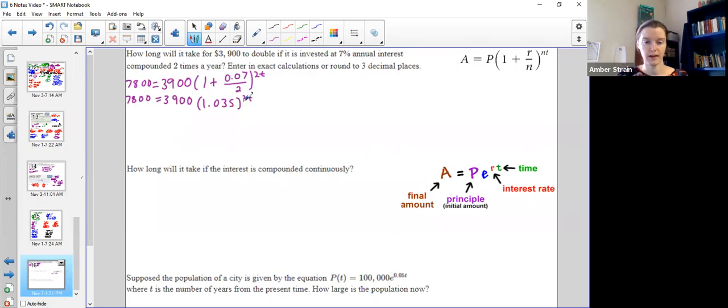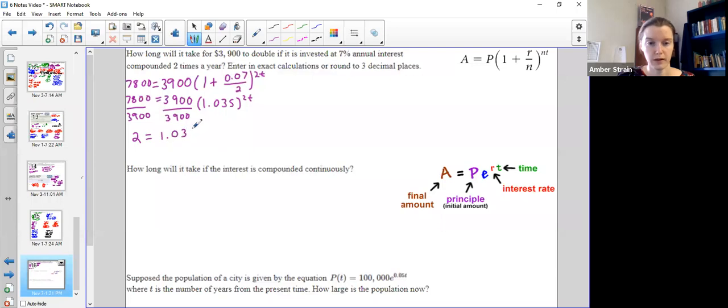Without knowing the time t, I can't go any further. So I'm working my way backwards. This is stuck together, this is the exponent, but this is a multiply. This is just a regular number. So I can undo regular number multiplication by dividing. So I can divide both sides by the 3,900. And hopefully it's pretty unsurprising that that gives you right back the 2 that we doubled to get the 7,800.